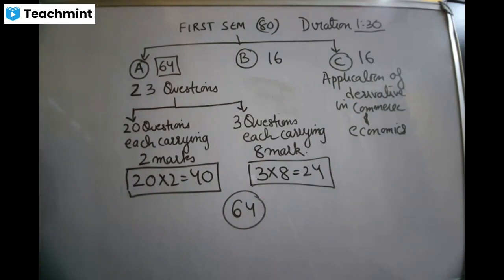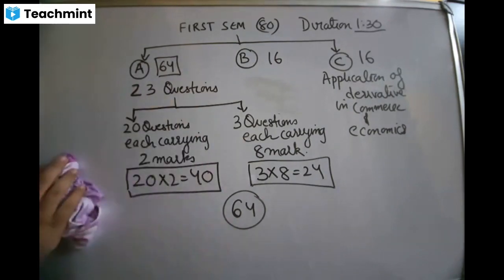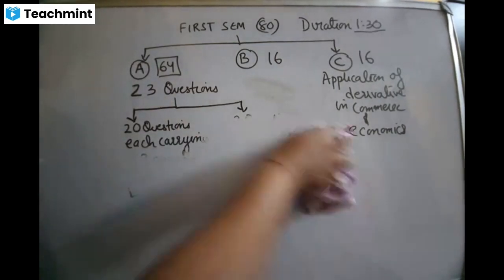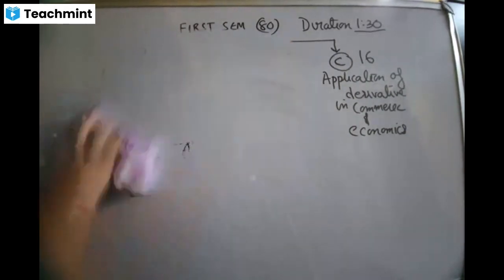Now I'll just drop this. Once we complete this, everyone, I will send you an image. In that, the chapters are also given. For example, in question number one, which chapter you're going to get the question from, question number two, and so on. Roughly I have calculated the amount of marks from each chapter. So I'll just read it out. I'll be sending this image in your group also.